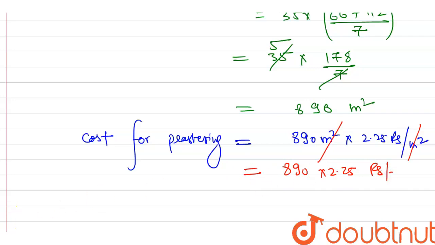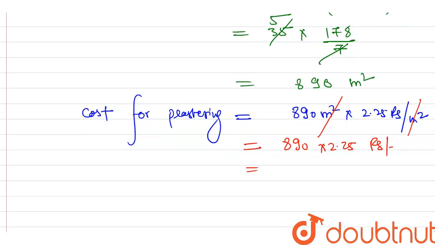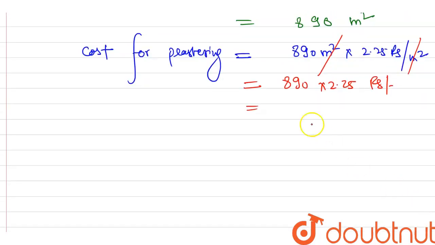Okay guys, now we can write it, just a second guys, we can write it as 890 into 225 upon 100. Okay, from here what we can do, 25 9s are 225, 25 4s are 100.